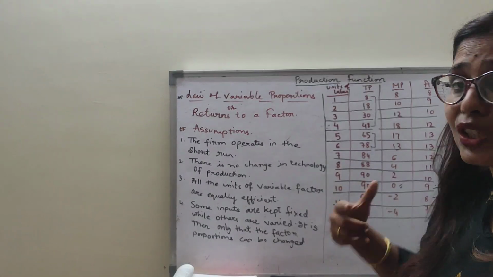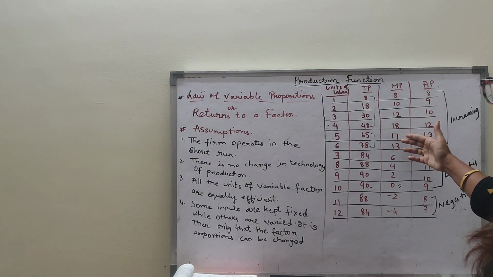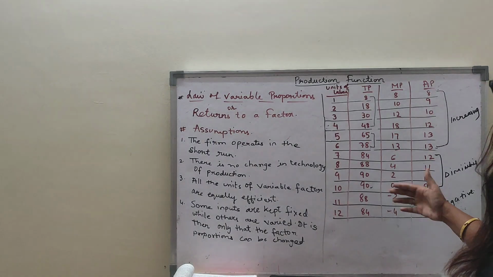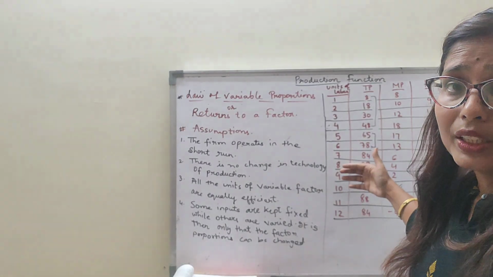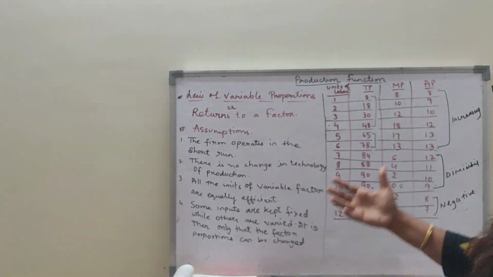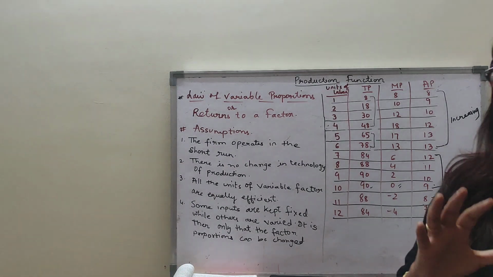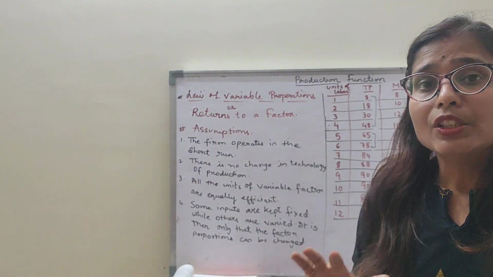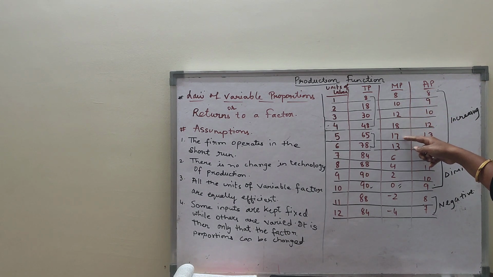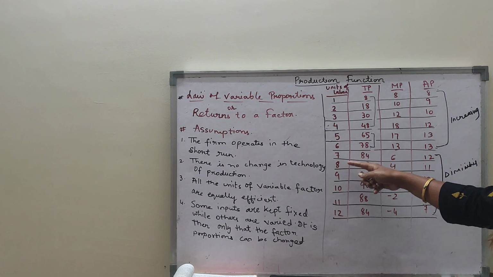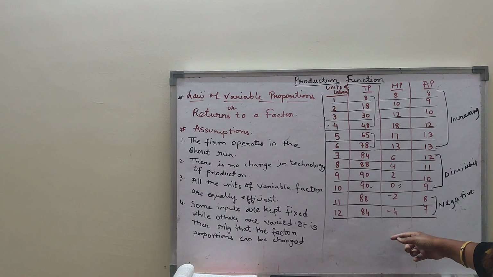Now according to the law, as more and more units of a variable factor are applied on the fixed factors and technology, marginal product of a variable factor first increases and then decreases. Or you can say that with the employment of every additional unit of labor with the fixed factor, total output first increases and then decreases. Labor is the only variable factor in the short run. So marginal product of labor initially increases. After that, if you employ more and more units of labor, marginal product declines and can also become negative.